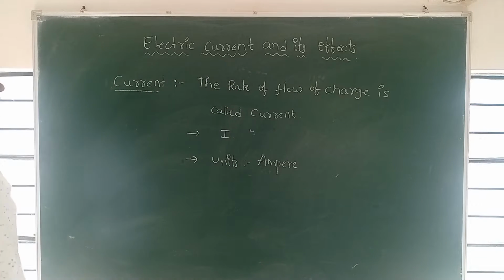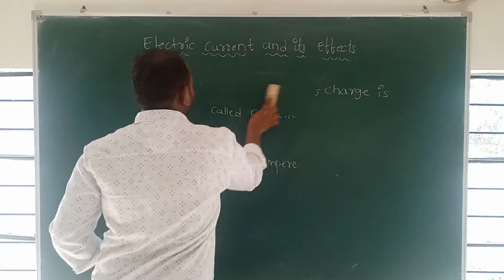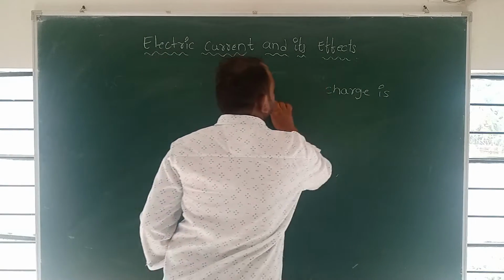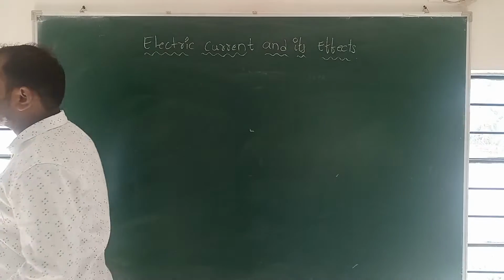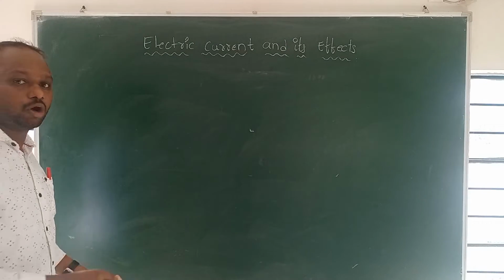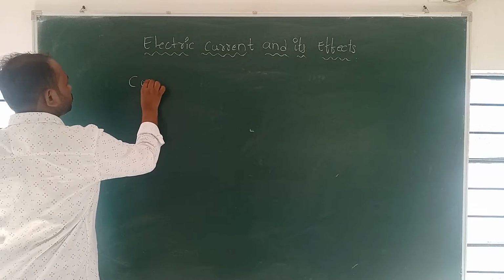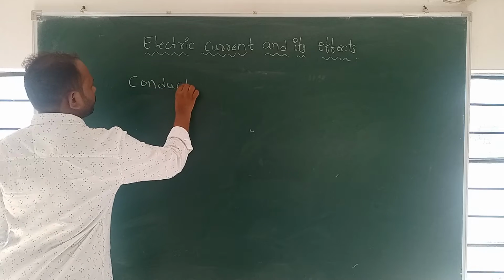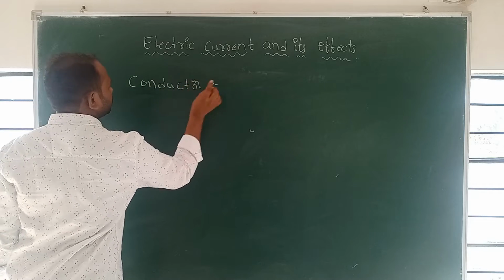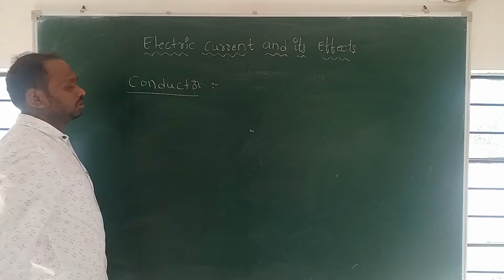Next I will explain what is the conductor and what is the insulator. Conductor.